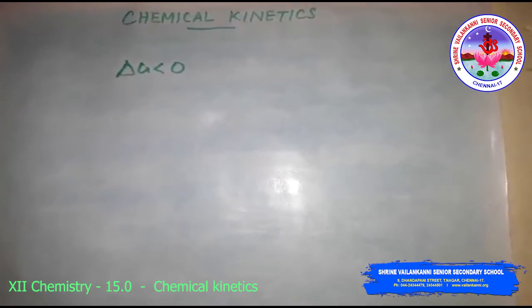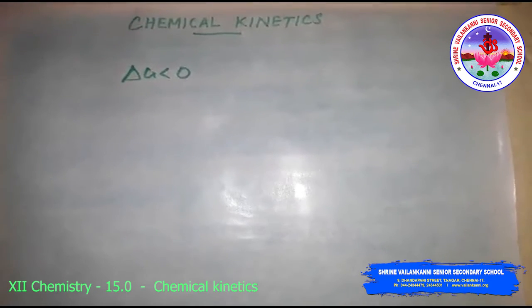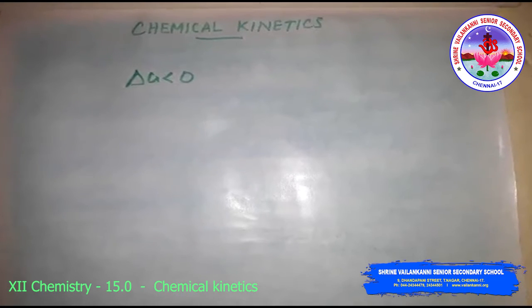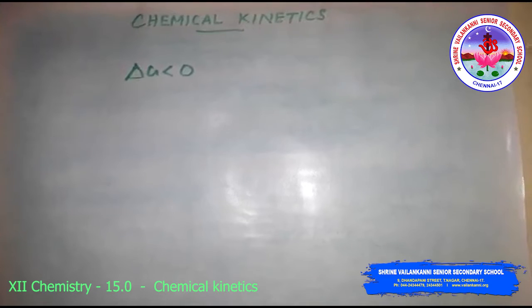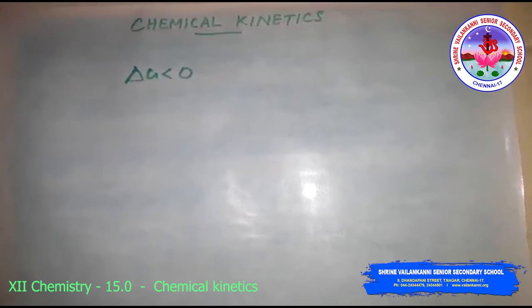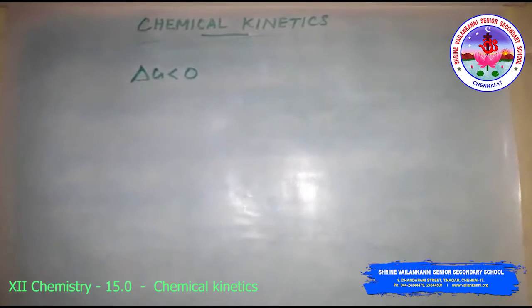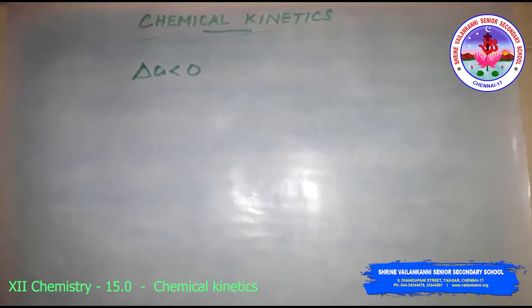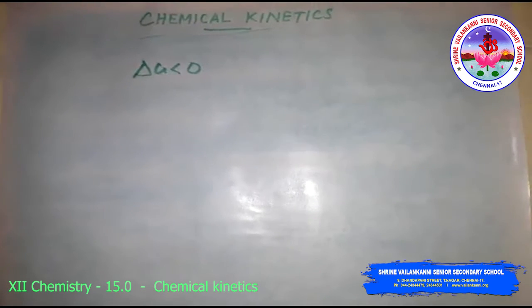See here, along with the feasibility and extent, it is equally important to know the rate and the factors controlling the rate of the chemical reaction. So the rate of reaction is what we are going to study in this topic, that is chemical kinetics. Okay. See, first one, the rate of chemical reaction.